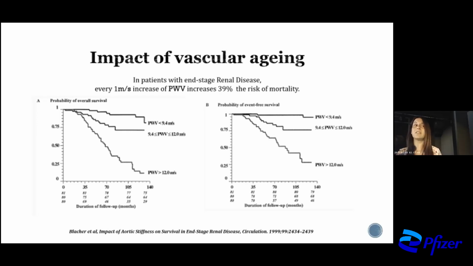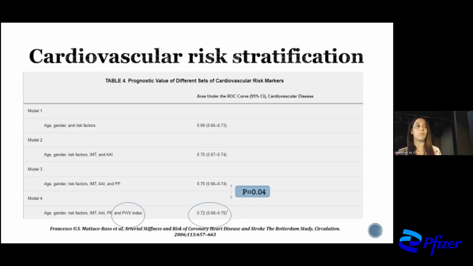So why is it important, again, to know the vascular aging? Because it has been linked not only with cardiovascular morbidity, but also with cardiovascular mortality. And here we can see that in patients with end-stage renal disease, every 1 meter per second increase of pulse wave velocity of arterial stiffness increases 39% the risk of mortality.